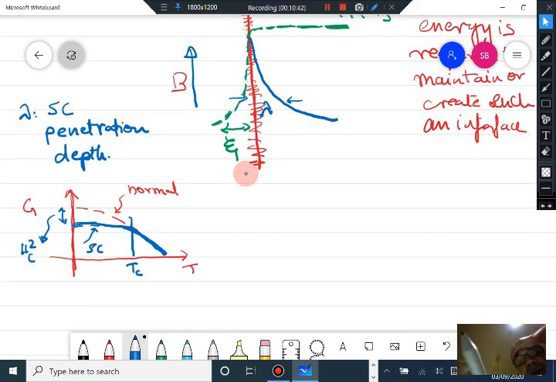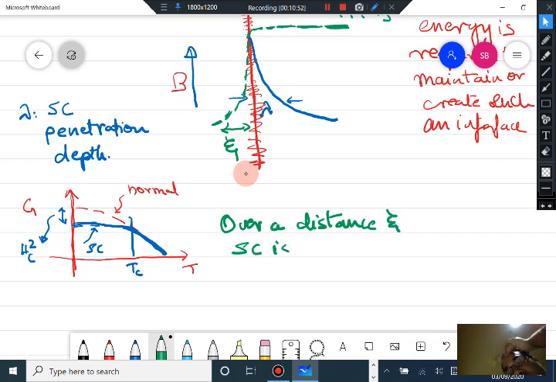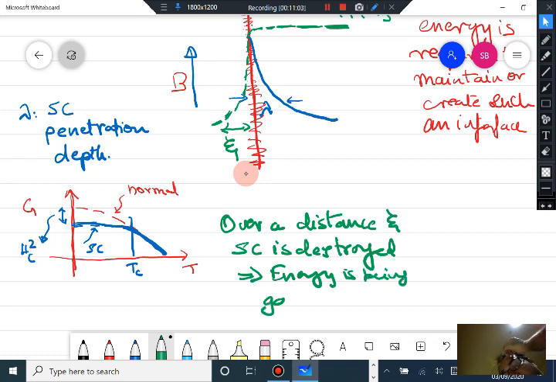So now, over a distance scale xi, superconductivity is being destroyed, which implies energy is being gained over xi, because the free energy of the superconducting state is lower than the free energy of the normal state.